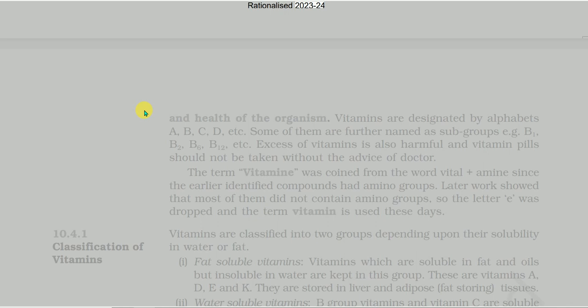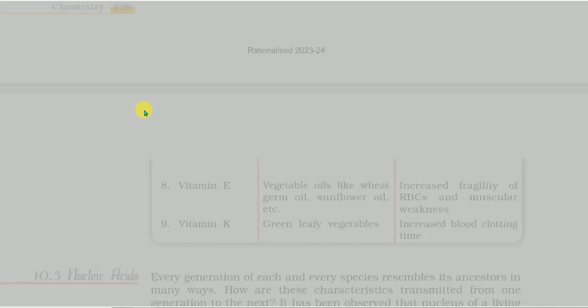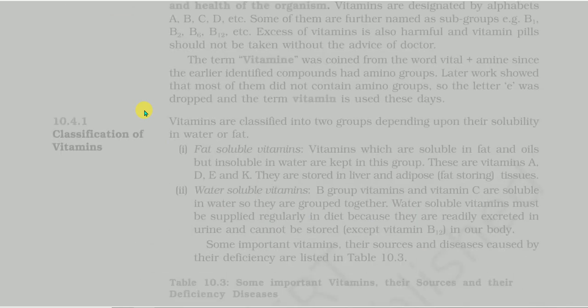And health of the organism. Vitamins are designated by alphabets A, B, C, D, etc. Some of them are further named as subgroups, e.g. B1, B2, B6, B12, etc. Excess of vitamins is also harmful, and vitamin pills should not be taken without the advice of doctor.